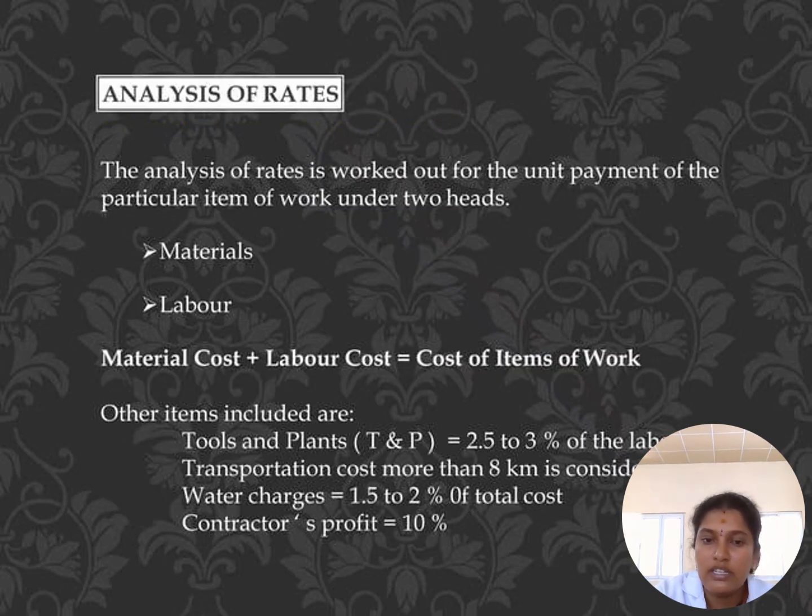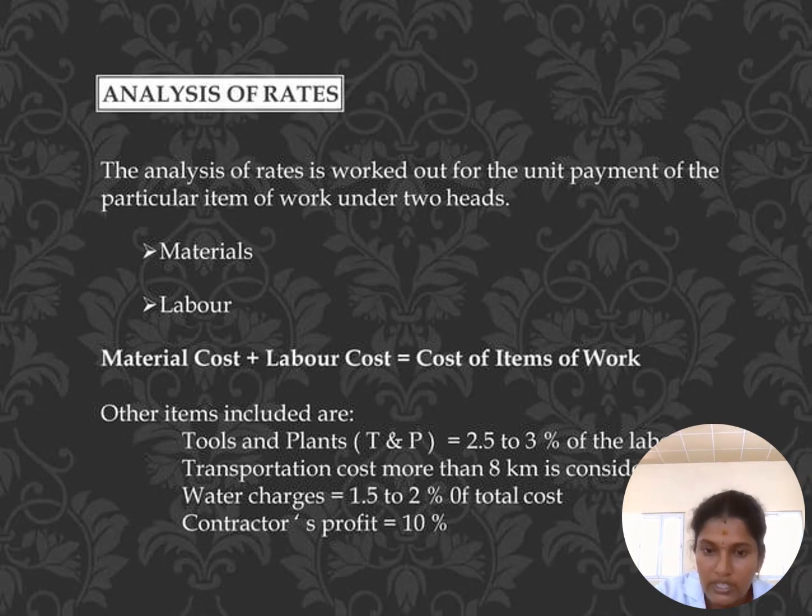So it mainly depends upon the material and labor. Material cost plus labor cost is equal to the total cost of item of work. After that total cost, we already explained, no? After that total cost, it included some items. What are all those items?